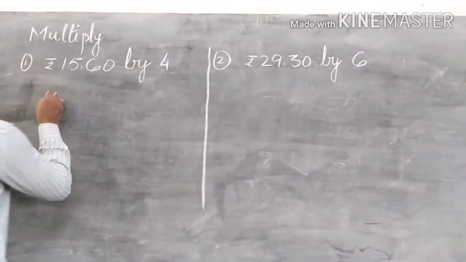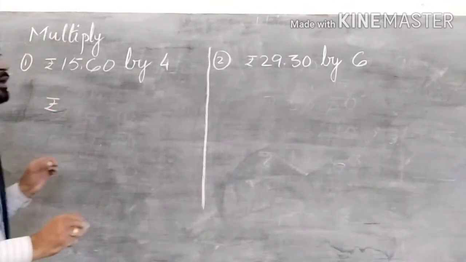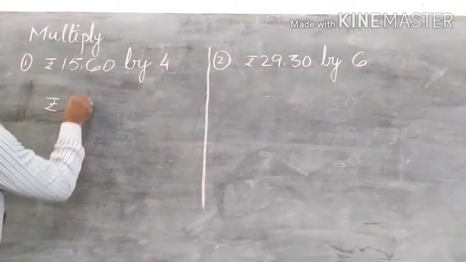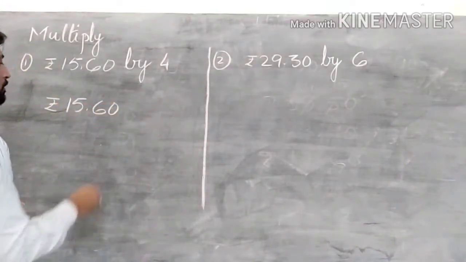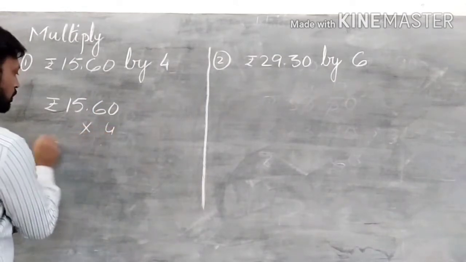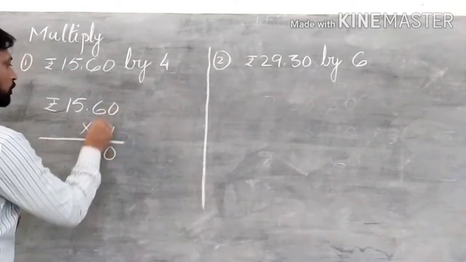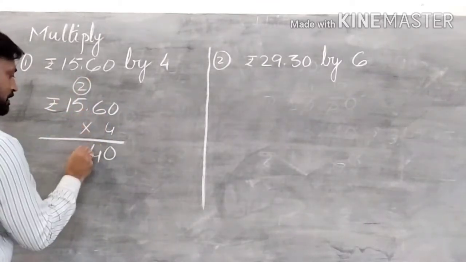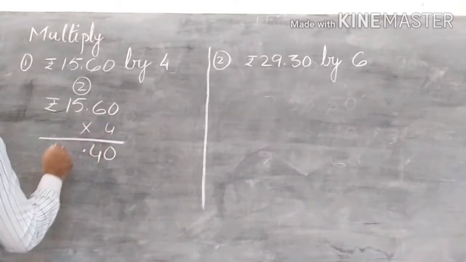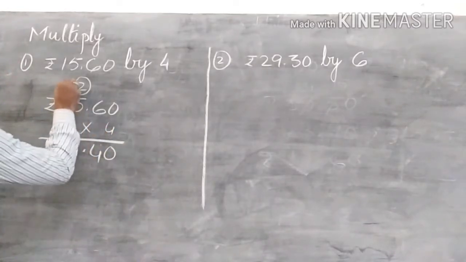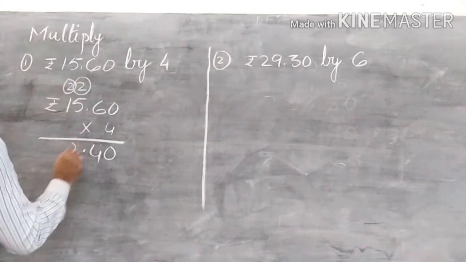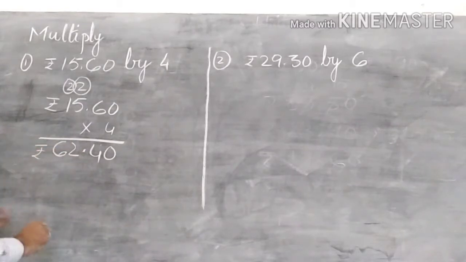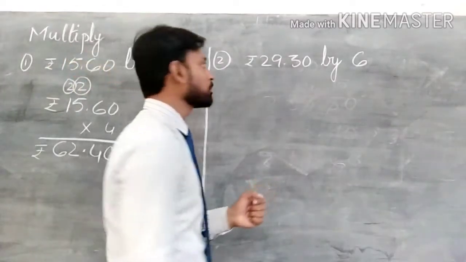Same way you have to multiply as you multiply in the decimal form. So this is 15.60 and you have to multiply by 4. So 4 zeros are 0, 4 6s are 24, 24, then decimal, then 4 5s are 20, 20 plus 2 is 22, 2 right here, 4 1s are 4, 4 plus 2 is 6, 62. Is that clear? Now let's see another example.